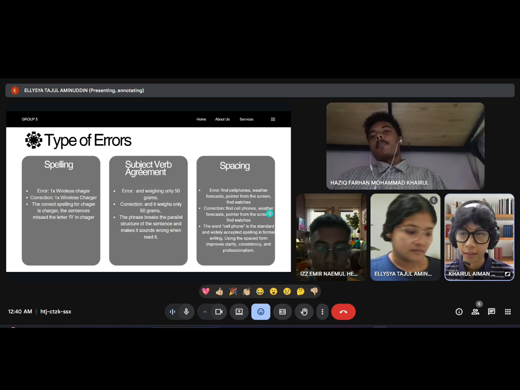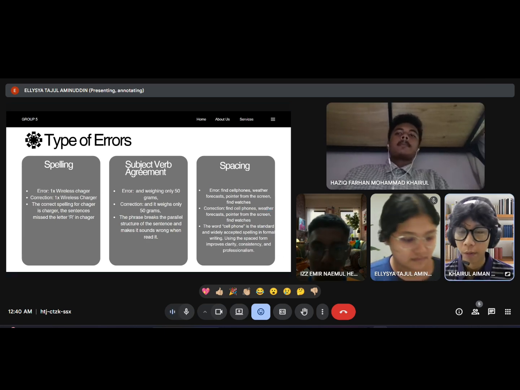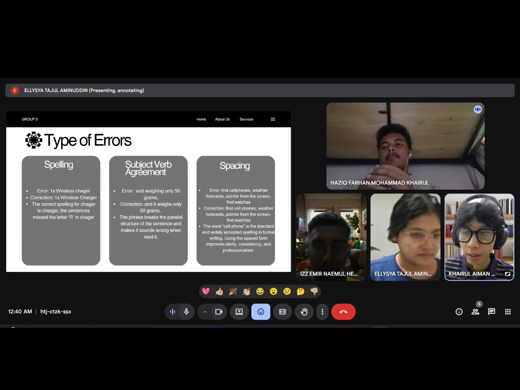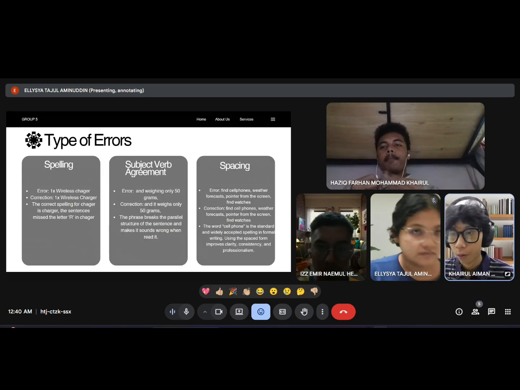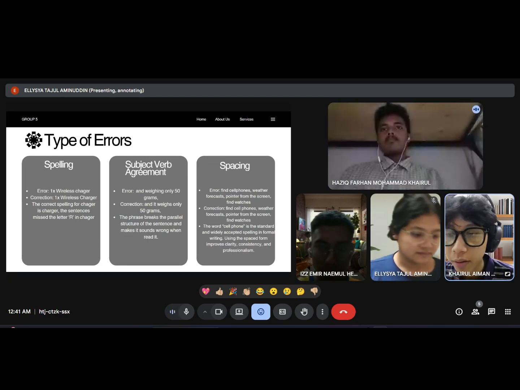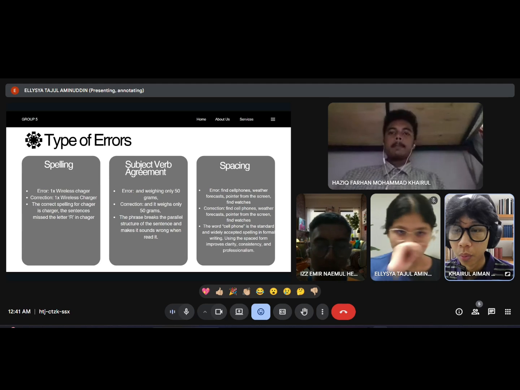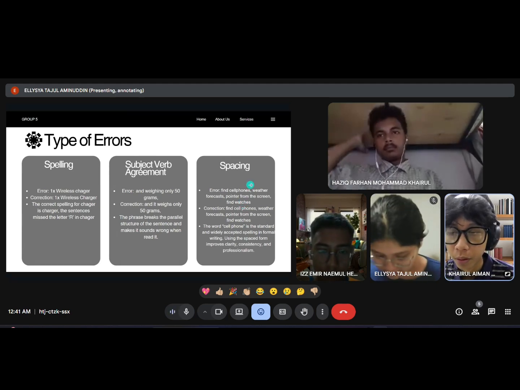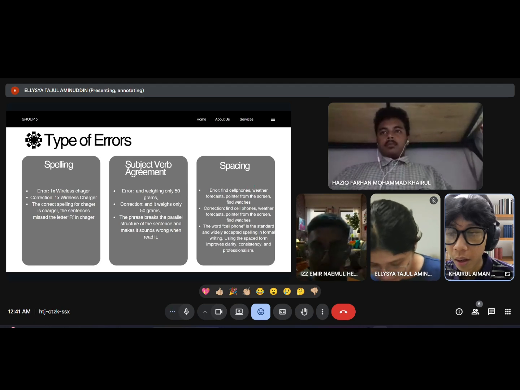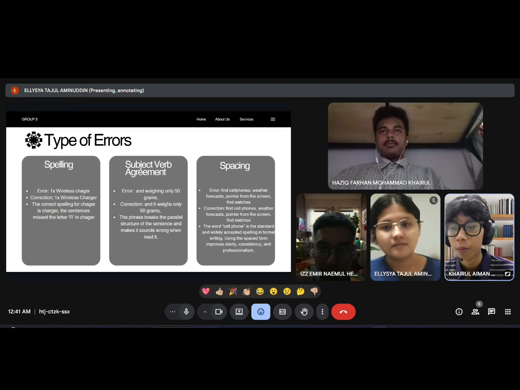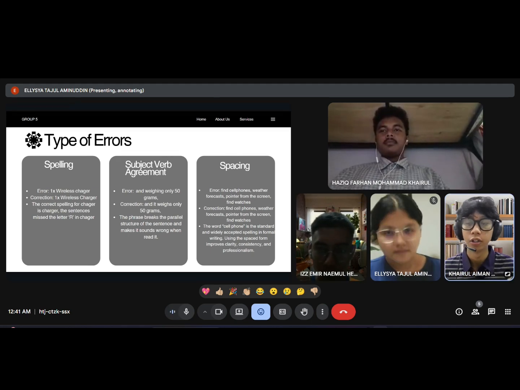Okay, so these are the other types of error that we found on product description 2, which is the Samsung Galaxy Watch. So this type is spelling, wireless. The error is "wireless charger." The author may have perhaps missed the letter R in charger.